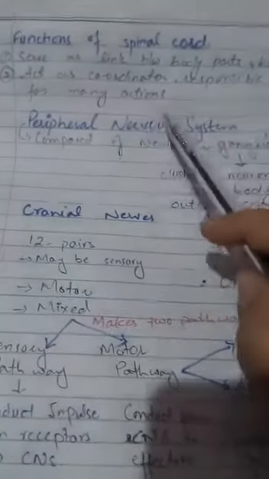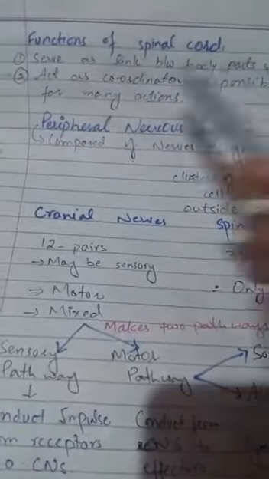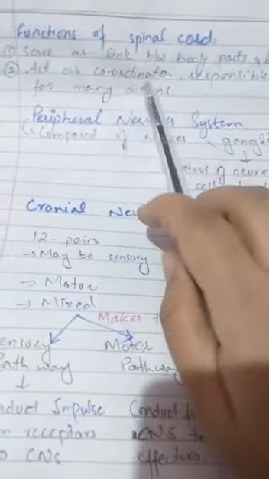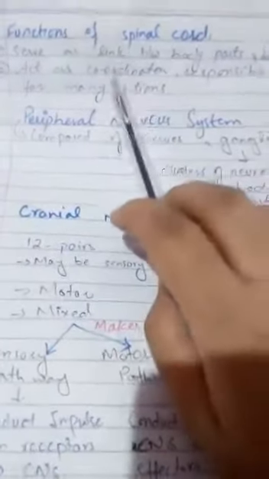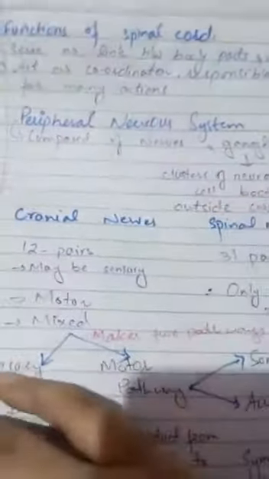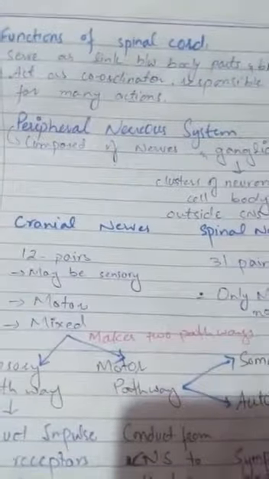You know that in chemical coordination and in nervous coordination, the coordinators are different, so the spinal cord acts as the coordinator and performs the different types of reflexes which are done in the body. Our next topic is the peripheral nervous system.